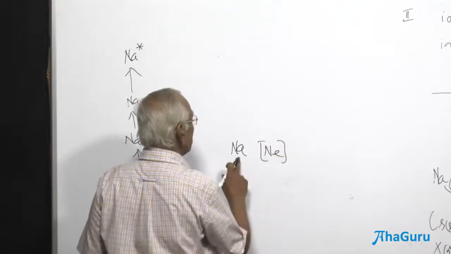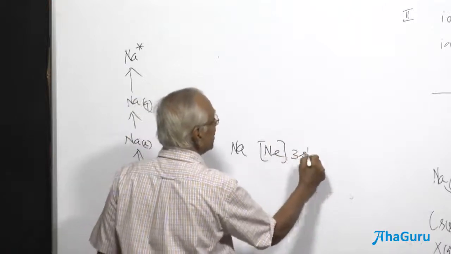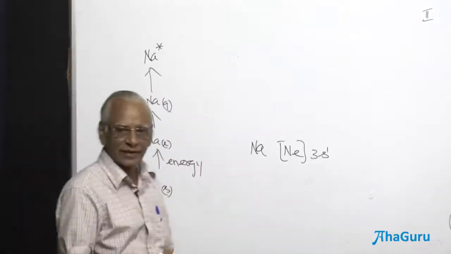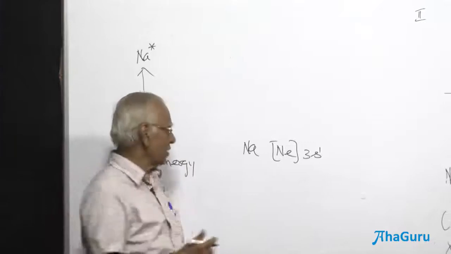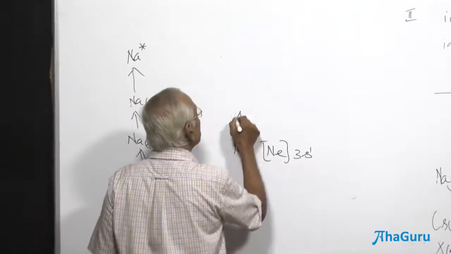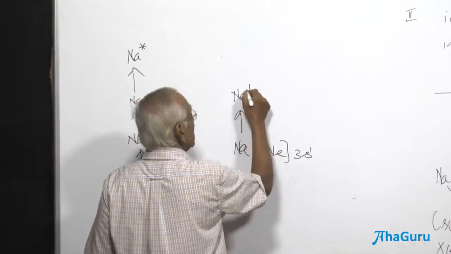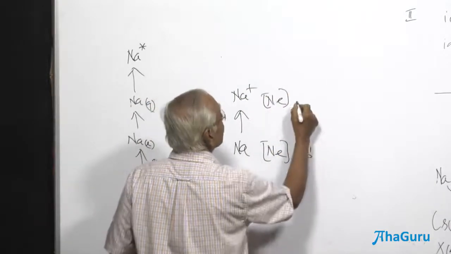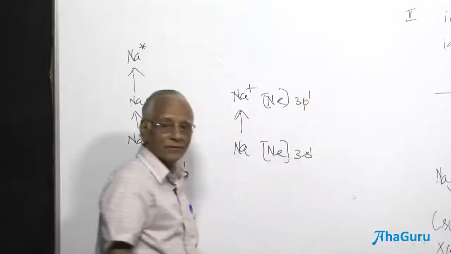And what do you write? Which period? Third period. Lithium is in the second period, sodium is in the third period. 3s1, ns1 is the electronic configuration. Now what happens in the excited state? Now sodium, first excited state. The neon configuration, and that s electron could have gone to 3p1.